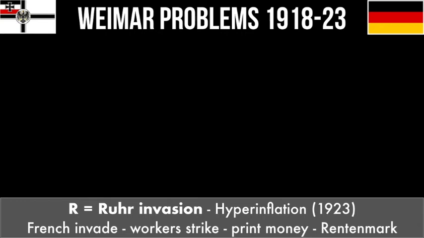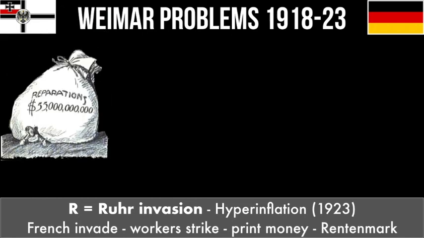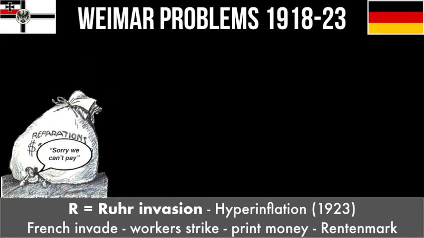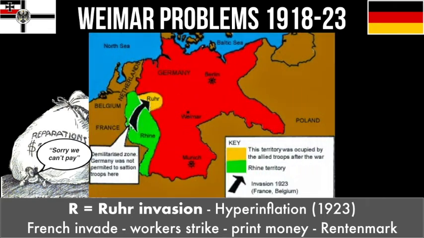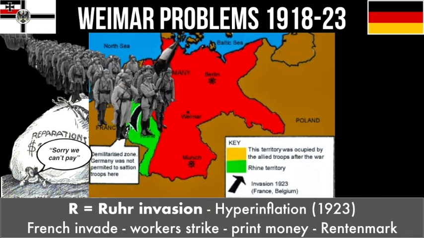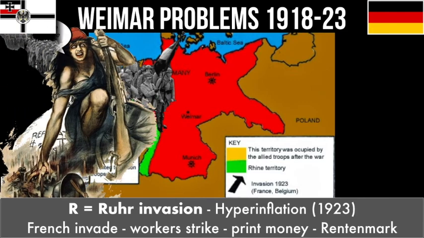The Ruhr invasion leads to hyperinflation. You'll remember the Treaty of Versailles had ordered Germany to pay billions of marks in reparations to the winners of World War I, particularly France and Belgium. You'll also remember the Treaty of Versailles said that Germany wasn't allowed troops in the Rhineland, one of its richest industrial areas on the borders with France. So the French sent their army to invade and take over the Ruhr, to take over Germany's mines and its factories, and to take what they were owed in material goods if they couldn't get it in money.